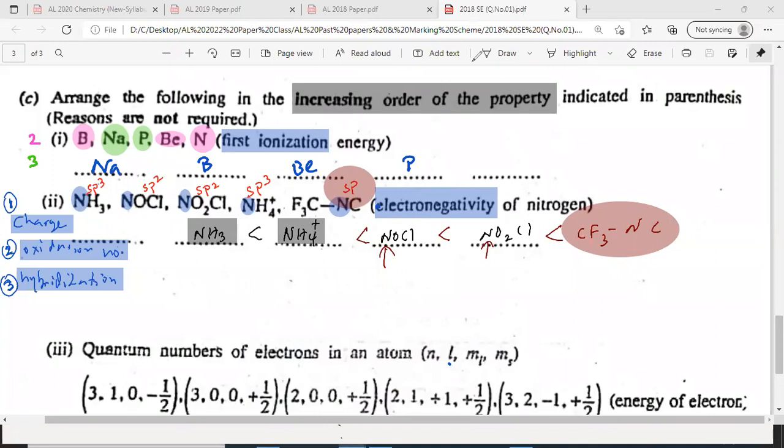Ransulin is asking to draw the Lewis structure for this CF3. Okay, wait, I'll draw it. Ransulin, carbon forms 4 bonds usually. So you can draw it like this, nitrogen 3 bonds. That is the most stable arrangement. You can draw nitrogen here, right? Nitrogen.